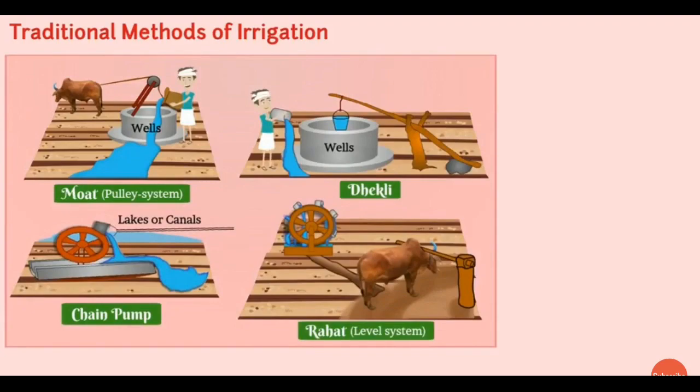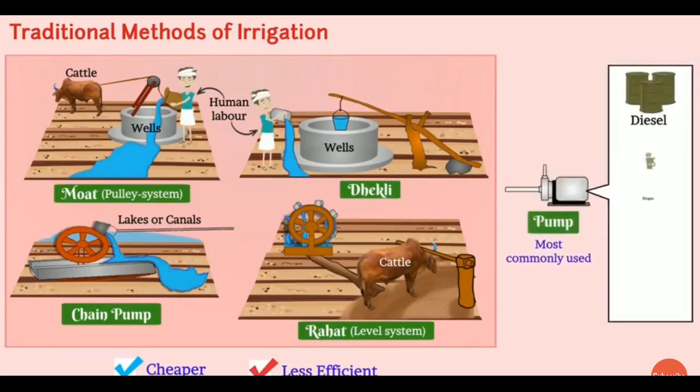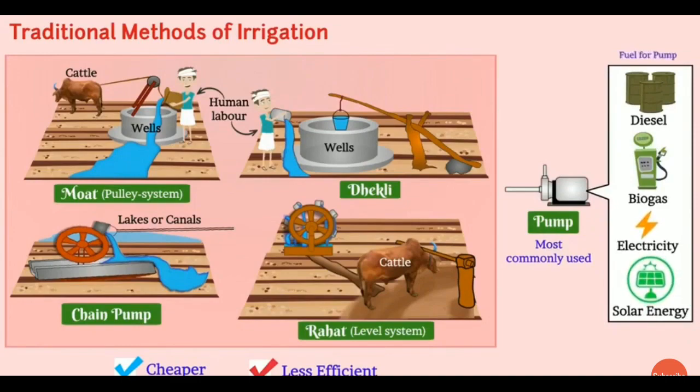These traditional methods make use of cattle and human beings. These traditional methods hence are cheaper but less efficient. These traditional methods also make use of a pump. This pump runs on diesel or biogas or electricity or solar energy. The modern methods of irrigation are more economical and more effective than the traditional methods of irrigation.